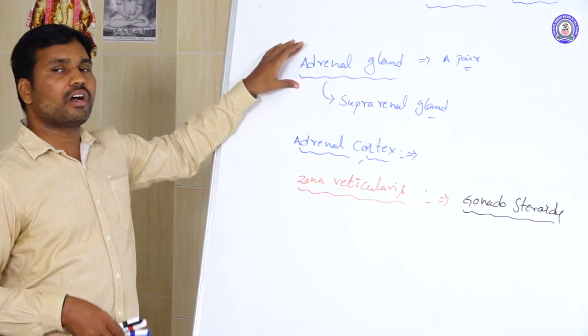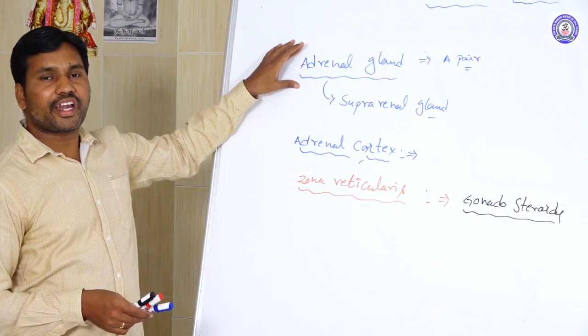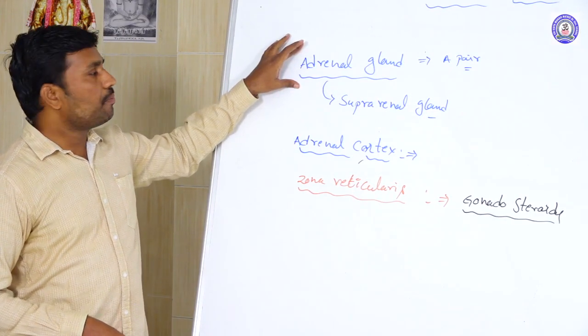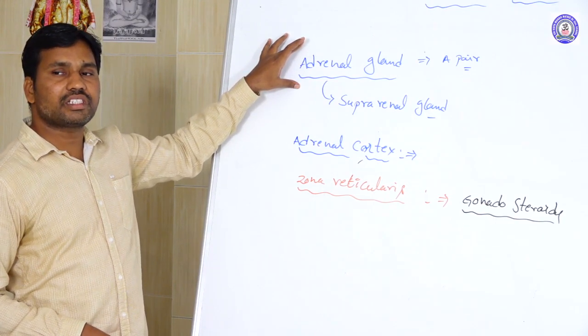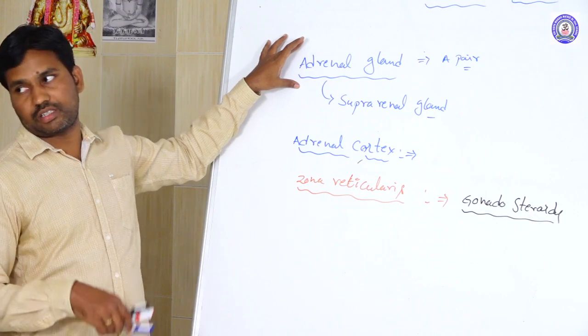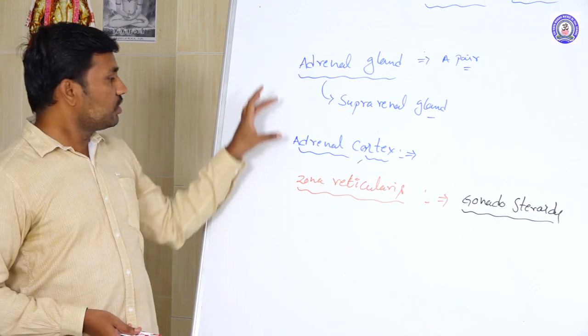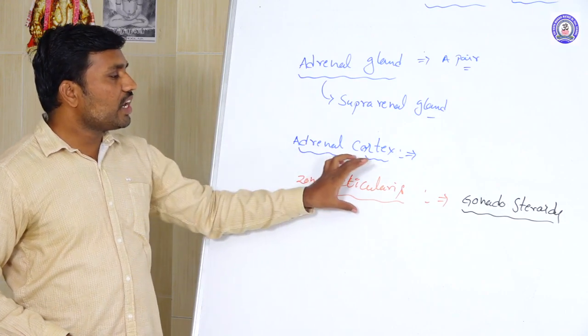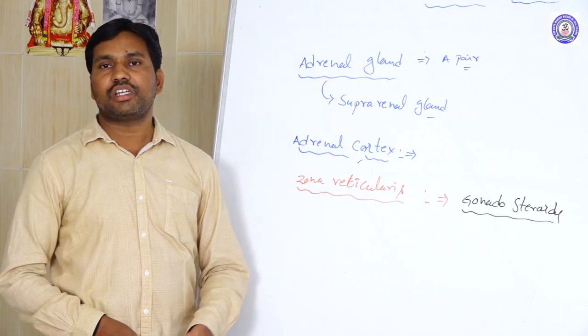Already we discussed the types of hormones, including the steroid hormones. Steroid hormones have a basic ring structure formed from cholesterol. These are all cholesterol derivatives only. So here the zona reticularis produces the gonadosteroid hormones.